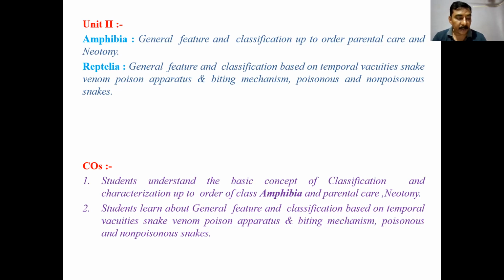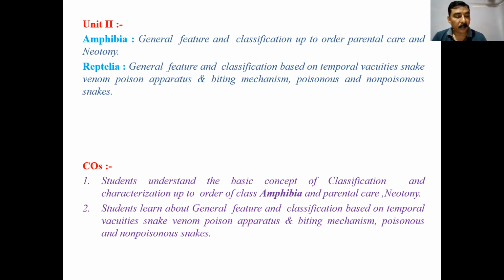Anapsid skull: no temporal vacuity. Synapsid skull: only one. Parapsid: only one. Diapsid: two vacuities. This is about the temporal vacuities.